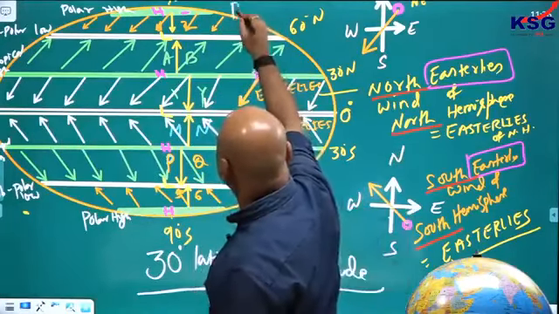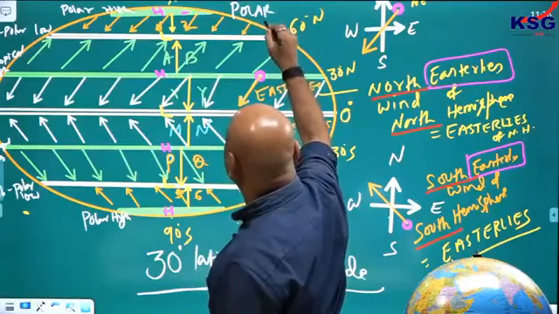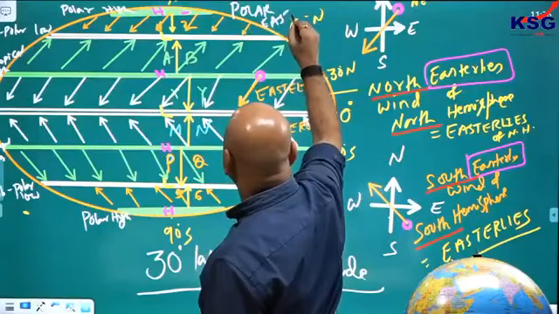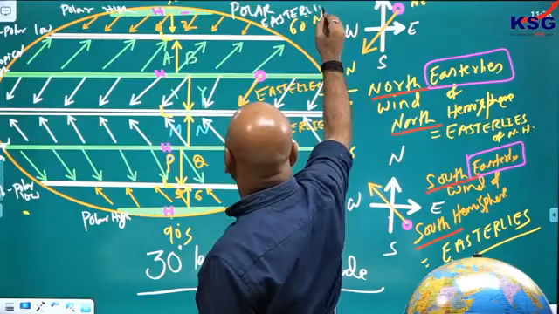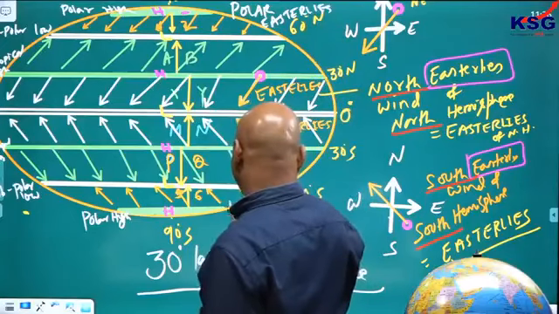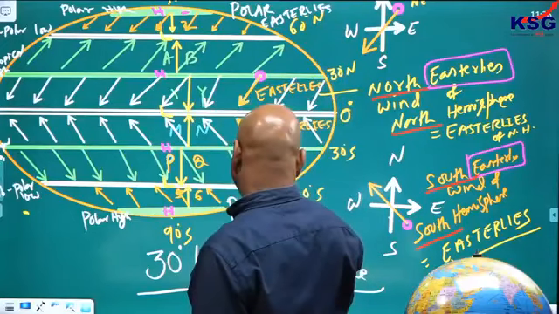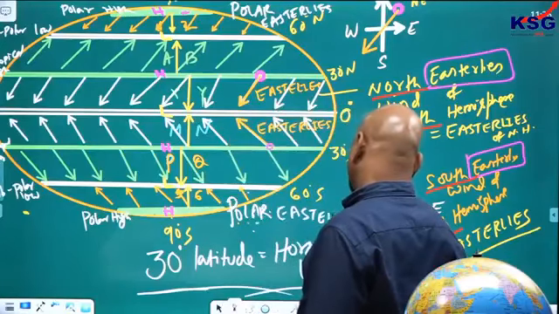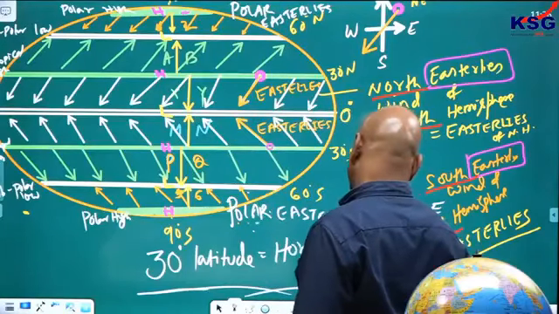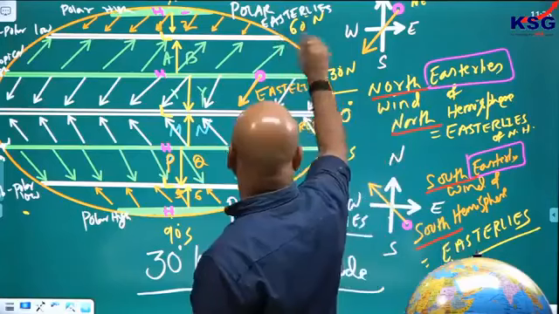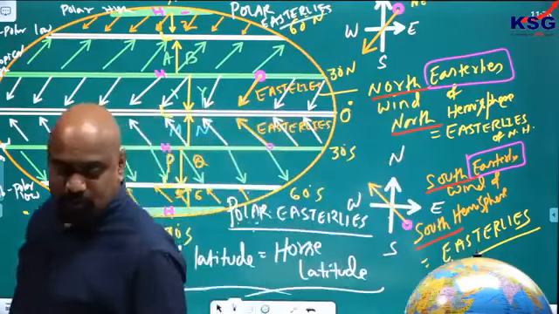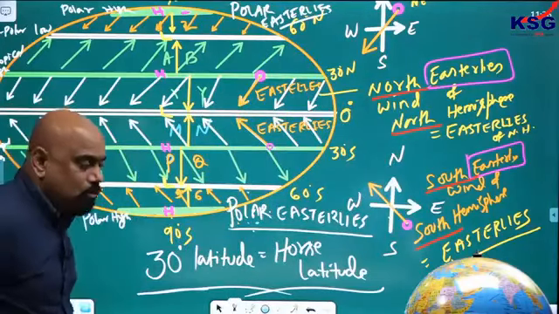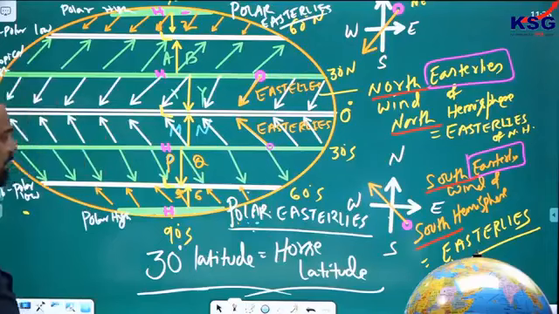क्या कहते हैं उसको? Polar easterlies. This is also the polar easterlies. ये भी पोलर ईस्टर्लीज है, ये भी पोलर ईस्टर्लीज है. Can you see these two? Polar easterlies, you are finally getting the polar easterlies here.